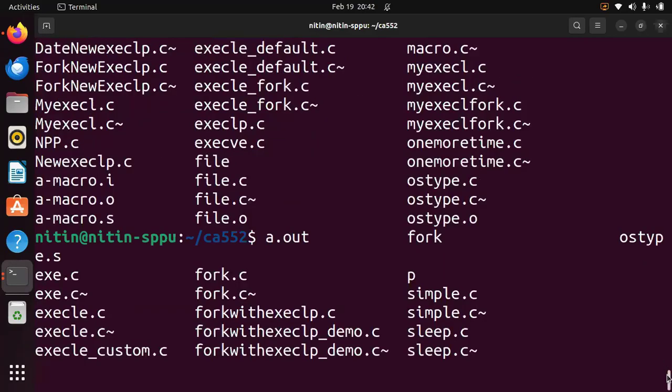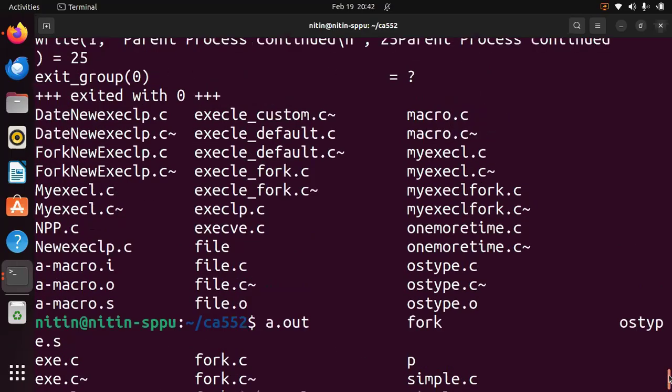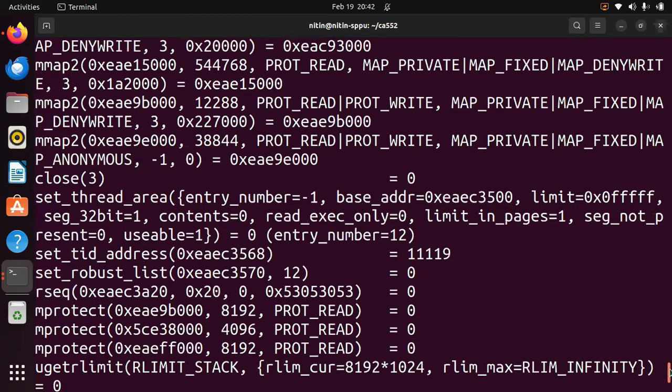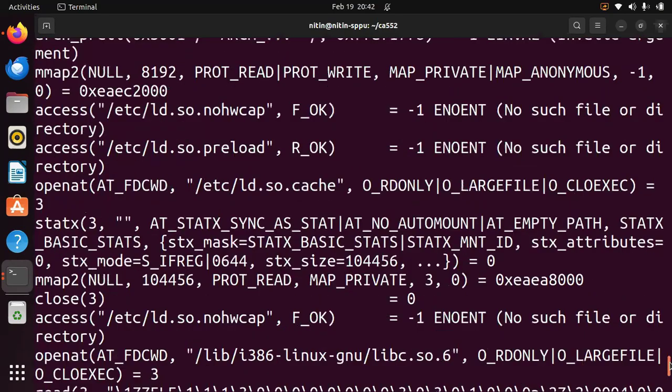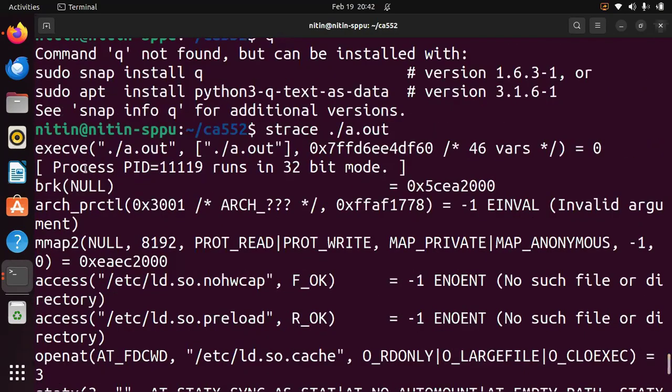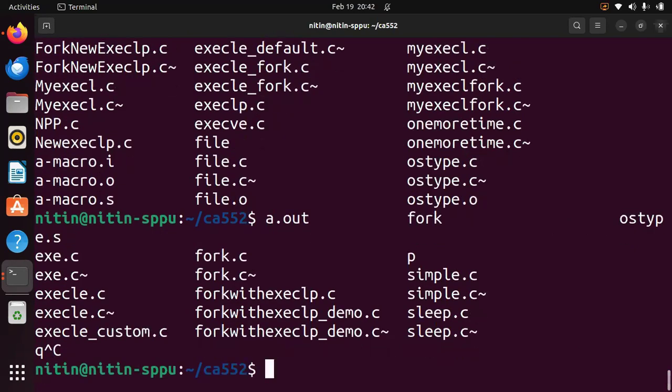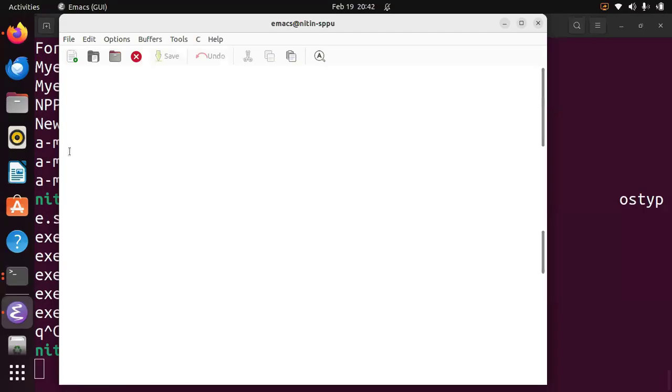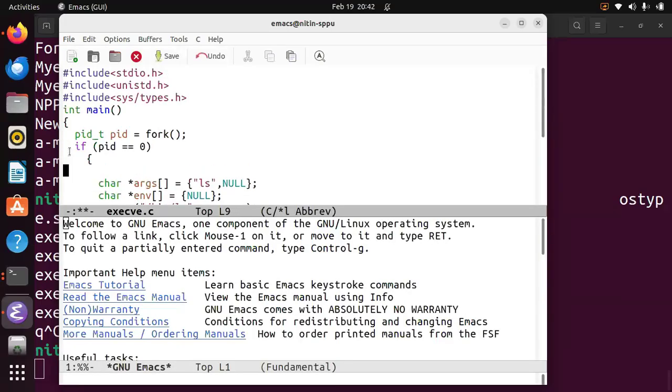Now let us go with this strace call and see this execve. When it executed, what it did was execute a fork system call. The process was created. Now to get more help, let us add getchar, so that we can stop it and check whether the child got created or not.